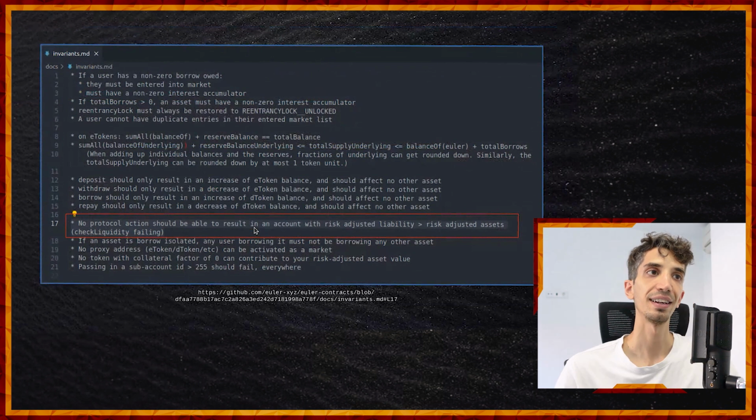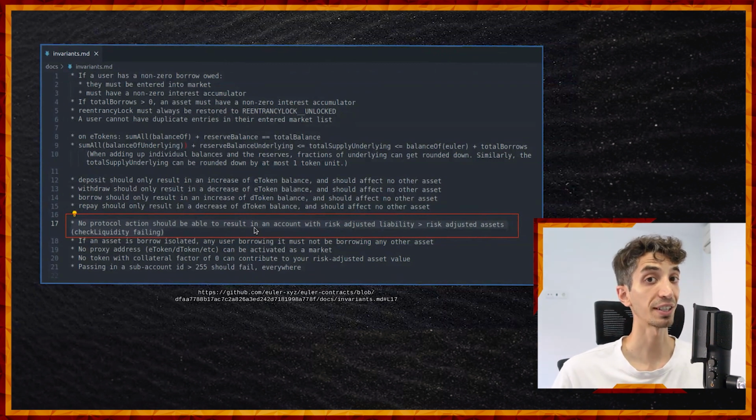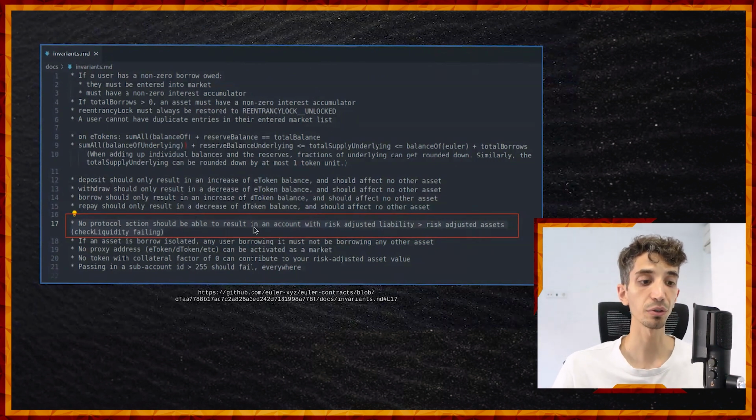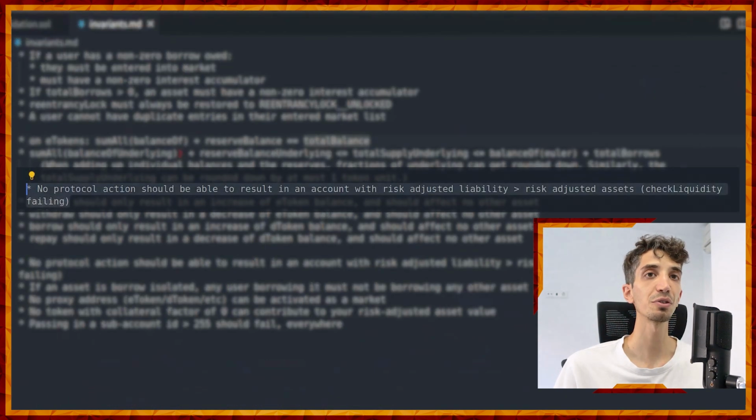There's another thing, very important in this case, which is called invariants. Invariants are essentially properties of a system that should always hold. If an invariant at some point changes, meaning it's a variant, not an invariant, that means that something has gone completely wrong. Euler, surprisingly enough, which is something super good, has many invariants listed publicly about their system. It has all this list of invariants. Again, you can go to the code and see it for yourself. There's a markdown file that you can go to.